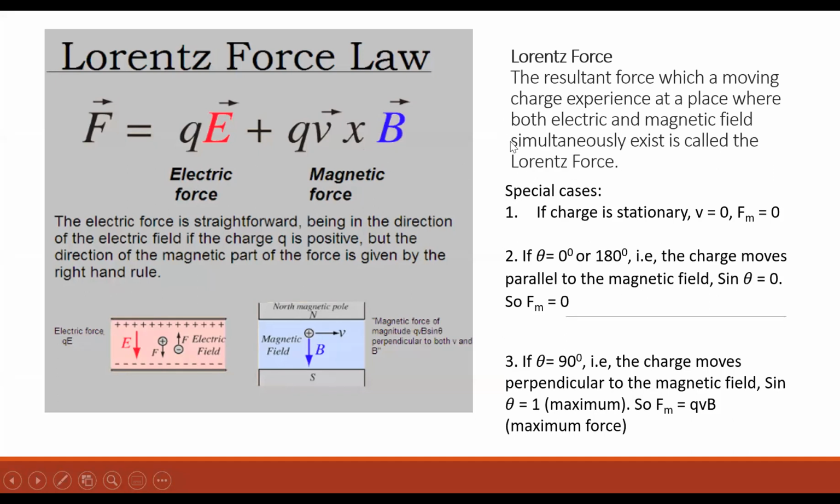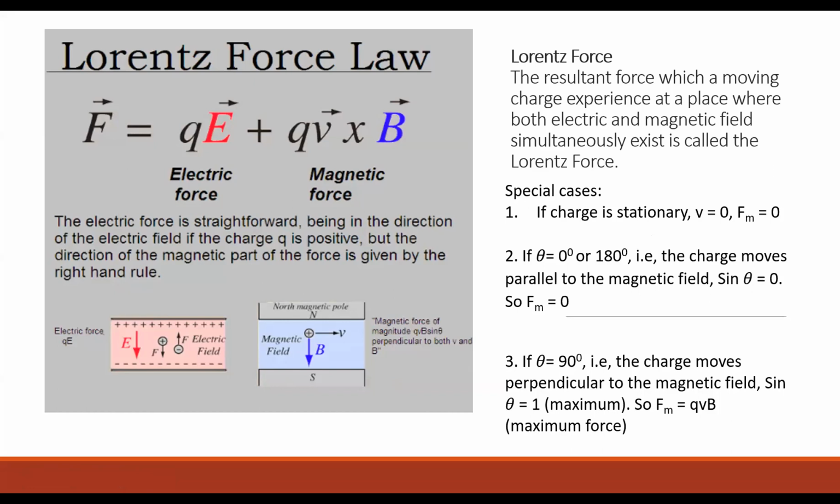So can anyone of you tell me what is Lorentz force? Saika, tell me what is Lorentz force? Saika is there in the class, right? Yes, tell me what is Lorentz force. You can read from here. She is not there, teacher. She's absent today?